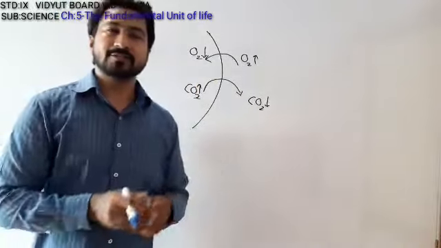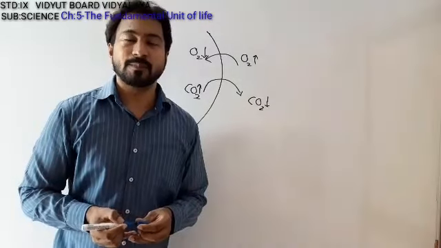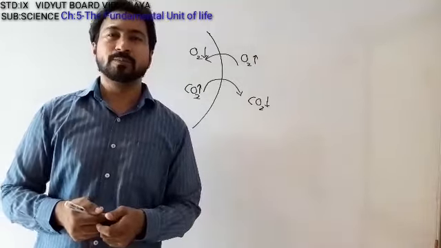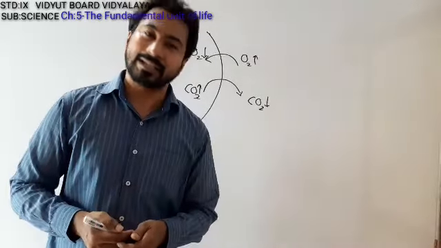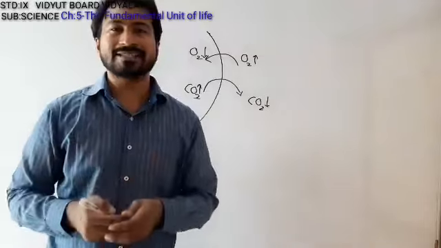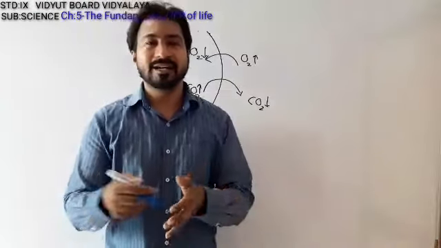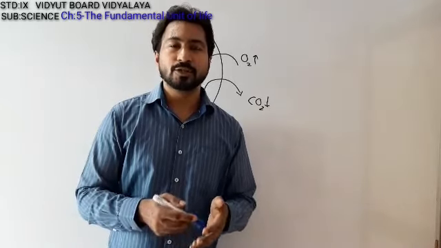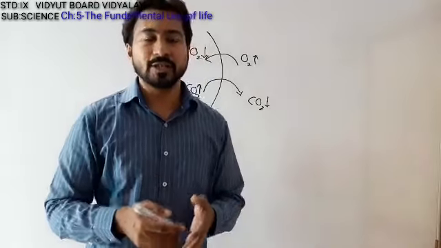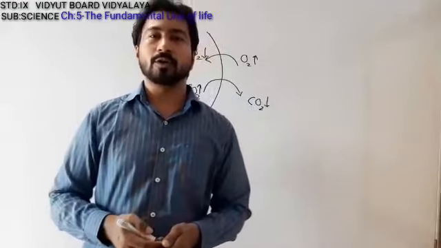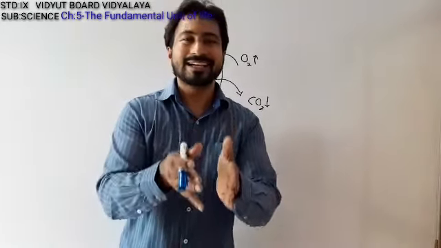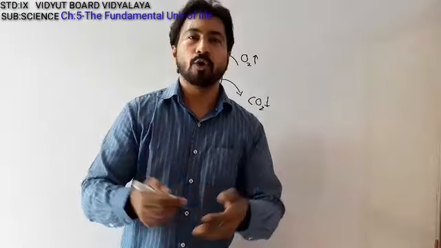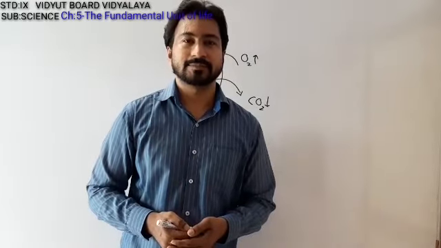And this transfer of gases mainly takes place by one very major process, and that process is said to be diffusion. If a similar process takes place with the help of water, that is, water moves from a region of higher water concentration to a region of lower water concentration through a selectively permeable membrane, then it is said to be the osmosis process.